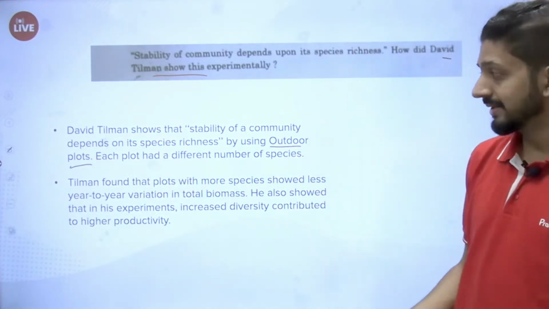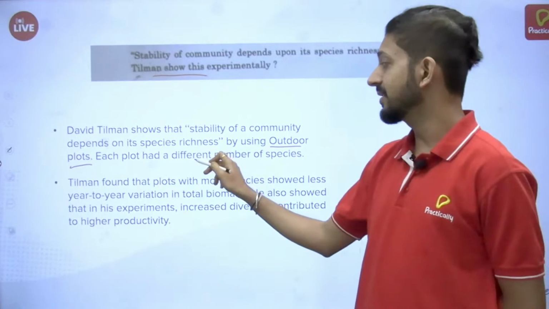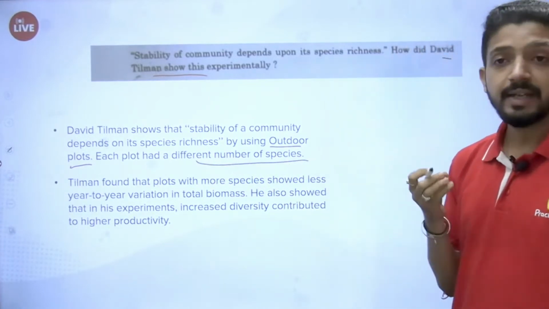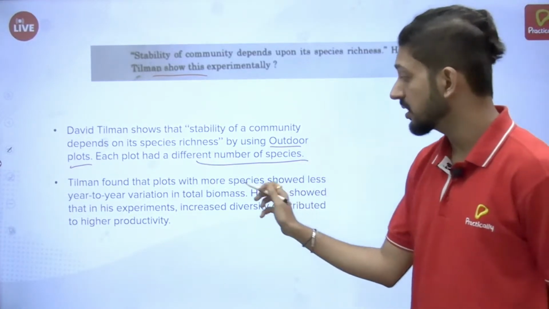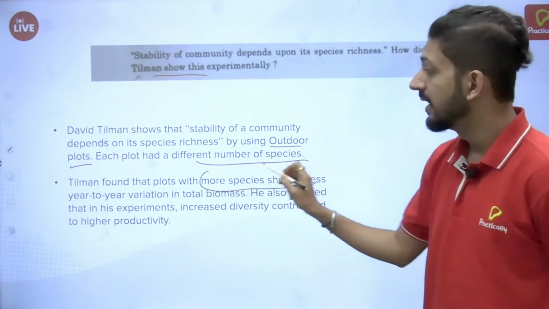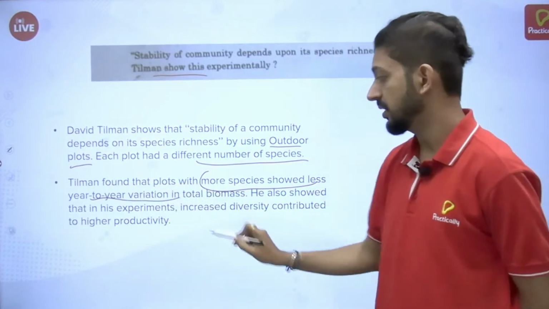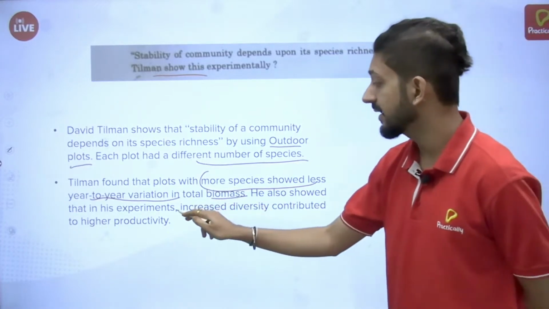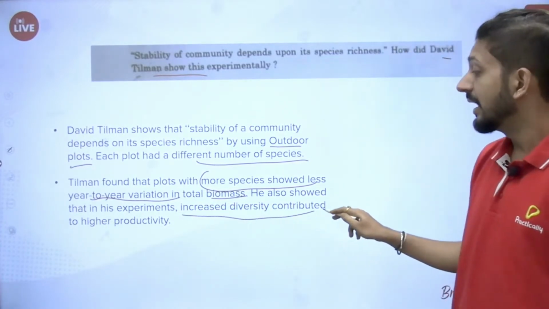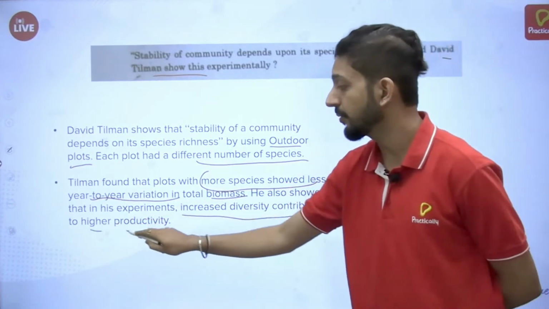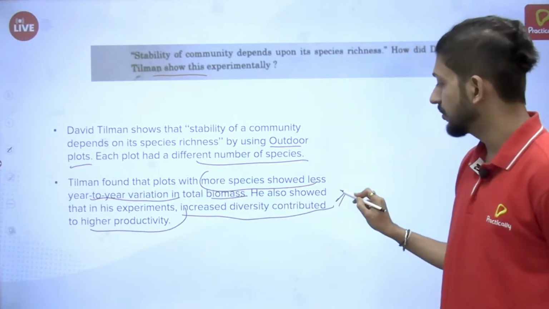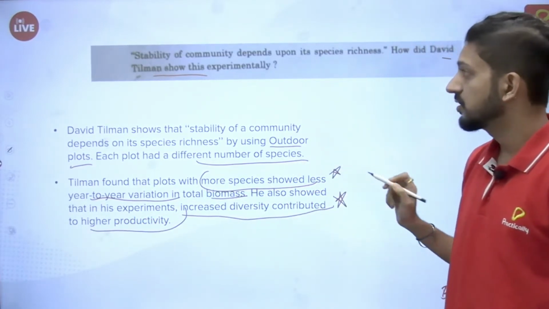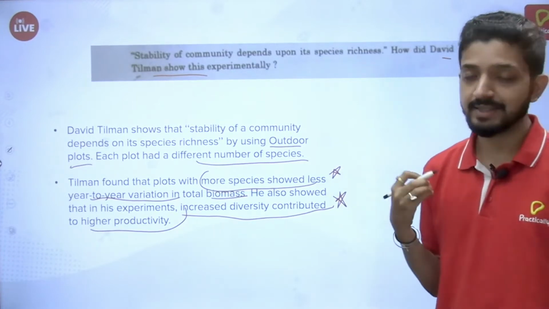Each plot had a different number of species, and Tilman found that the plots with more species showed less year-to-year variation in total biomass. He also showed that the experiments that increased diversity contributed to higher productivity. So this is the keyword which we need to mention, and it will easily get 2 marks.